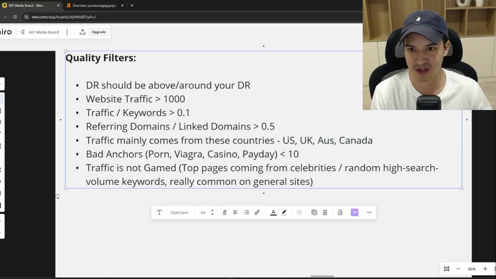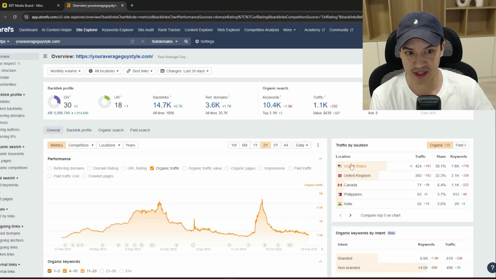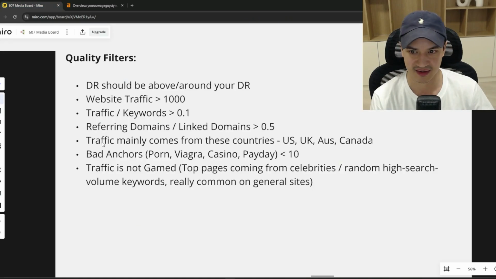But for us, because we only work in the US or English-speaking markets, we want to make sure that the traffic is from English-speaking markets like the US, UK, Canada, Australia, etc. A common thing is you see a website with a lot of traffic, and a lot of it is coming from India. That's not ideal. That backlink is not going to be as good as a backlink that has majority traffic coming from the US or the UK, Canada, Australia.